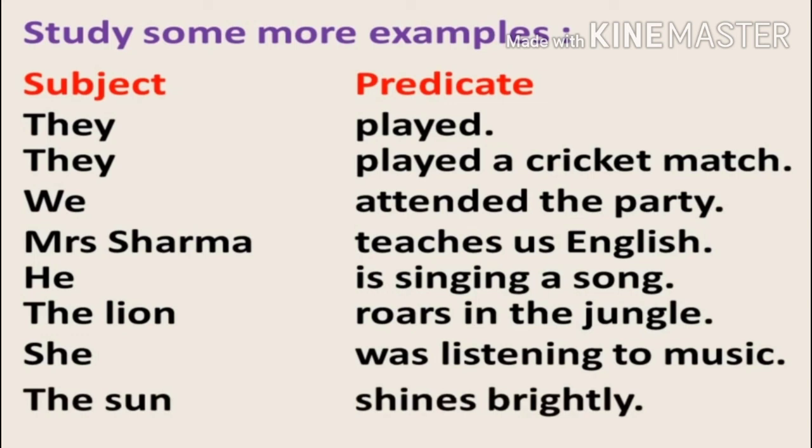The lion roars in the jungle. Who roars in the jungle? The lion. The lion is the subject. Predicate is roars in the jungle. She was listening to music. She is the subject. Was listening to music is the predicate. The sun shines brightly. What is the subject? Who shines brightly? The sun. So the sun is the subject, shines brightly is the predicate.